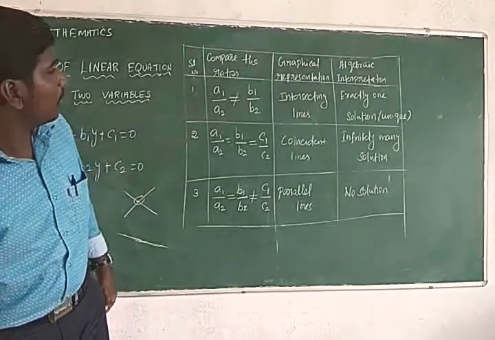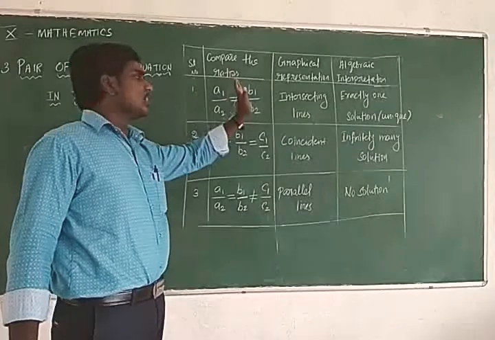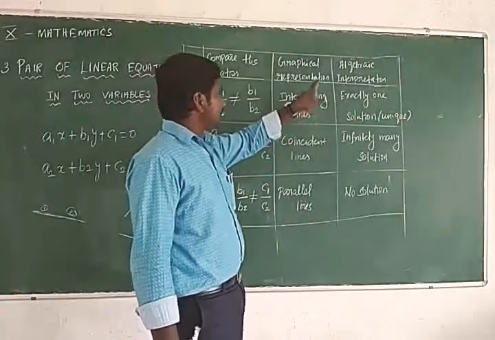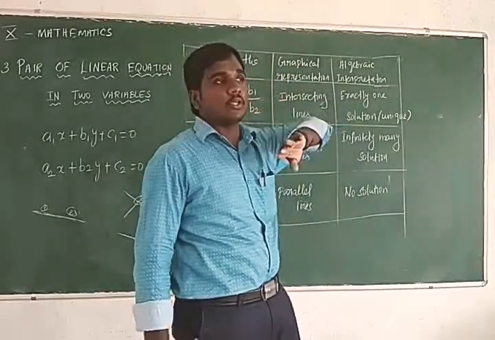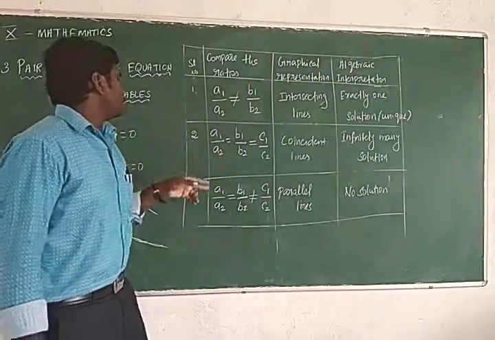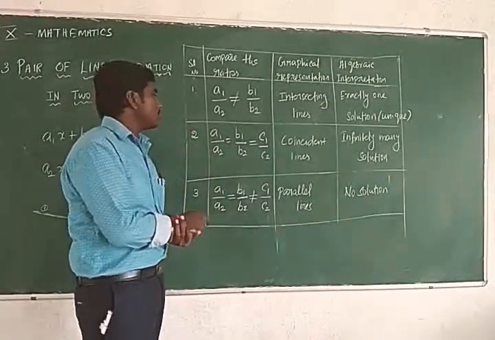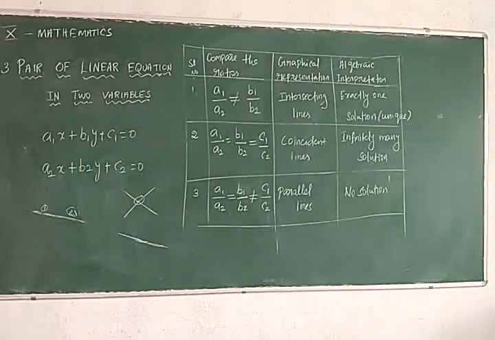Very clear. If the first two ratios are not equal, we need not check the third ratio. The graphical representation is intersecting lines, and exactly one solution, that is a unique solution. Second, if A1 by A2 is equal to B1 by B2 is equal to C1 by C2, the lines are coincident, and there are infinitely many solutions.